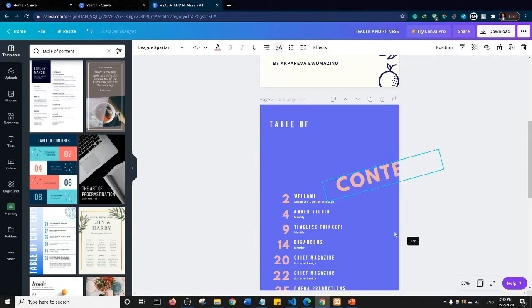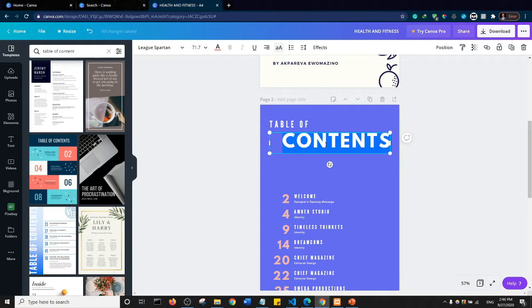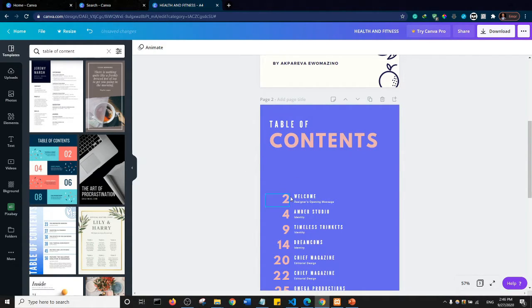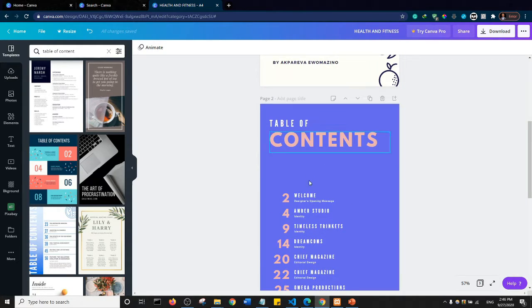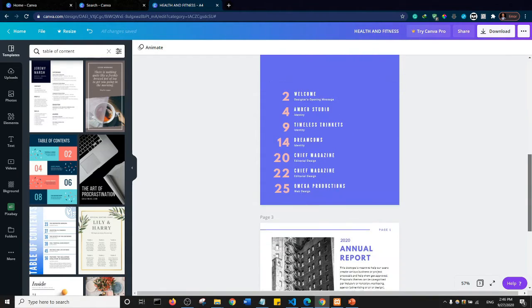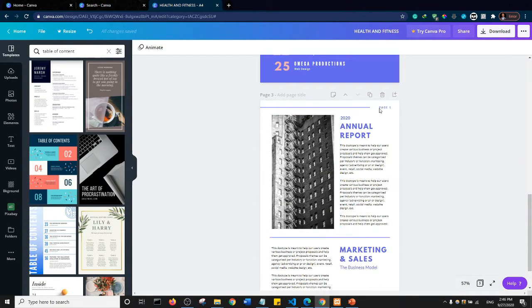So I'm rotating the content as well. I'll click on it one more time and rotate until it's straight. Then I'll move it here. I'll select it, highlight it, and align it to the right as well. I'm just showing you that you can edit the content the way you want. So I'm assuming that this is our cover page, and then this is our table of contents. I would scroll down and make this page 3.